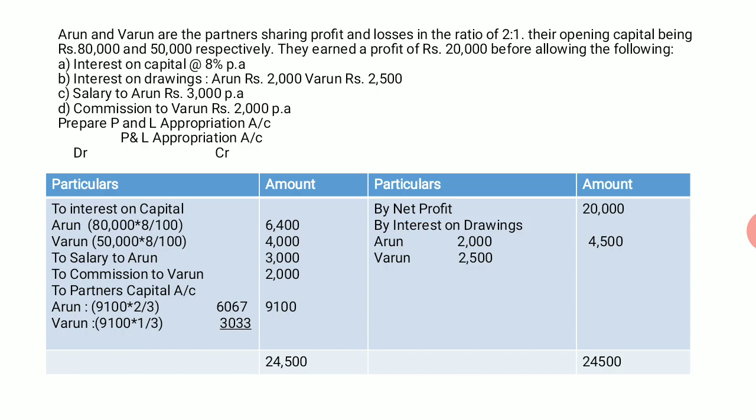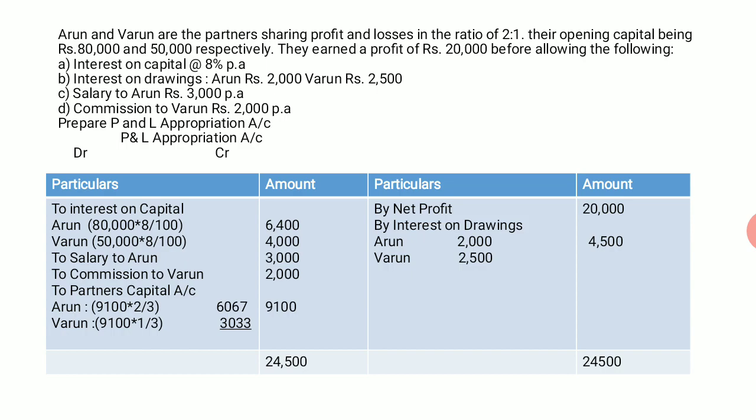Third one, salary to Arun. How much have they given? 3,000 per annum they had given. What do you mean by per annum? That is nothing but annual salary. So, Arun will get 3,000 rupees. You have to keep it in mind. If it is per month, we have to calculate. But since here they have given per annum, there is no need for calculation. We have to take it directly. So, salary to Arun, or Arun's salary, is 3,000 rupees.